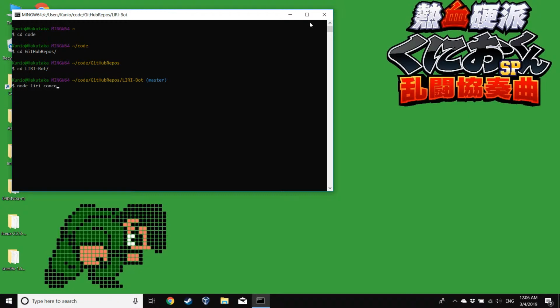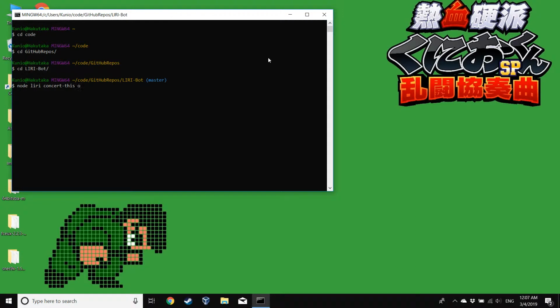Let's start with concert this. All lowercase, please. Concert this will look for wherever the musicians of your choosing are playing live. So follow that up with who you want to see.